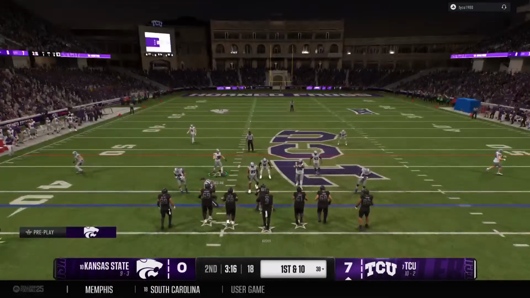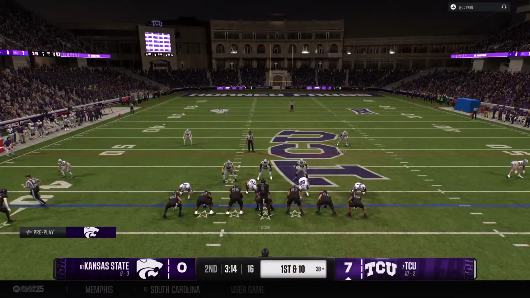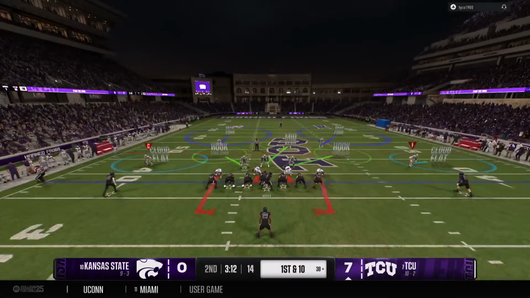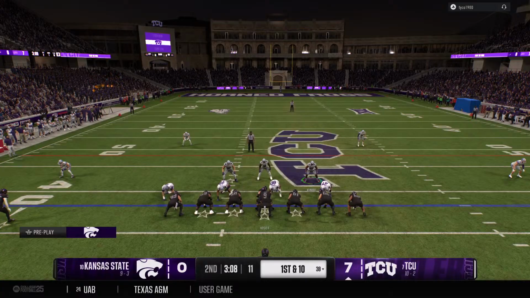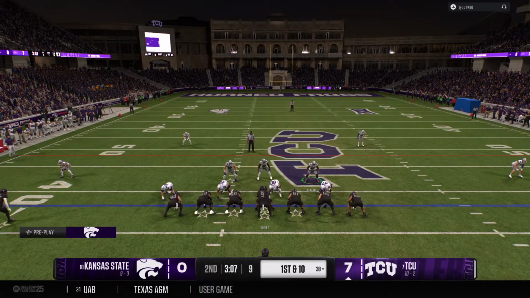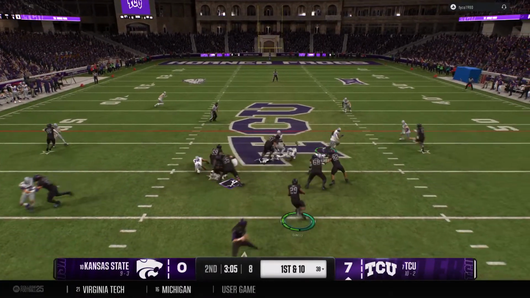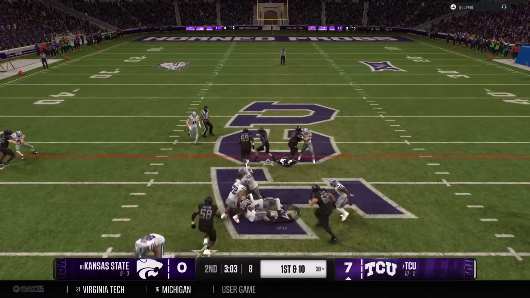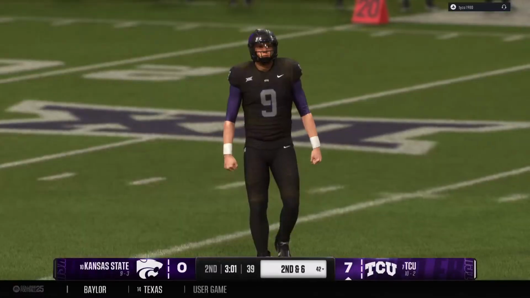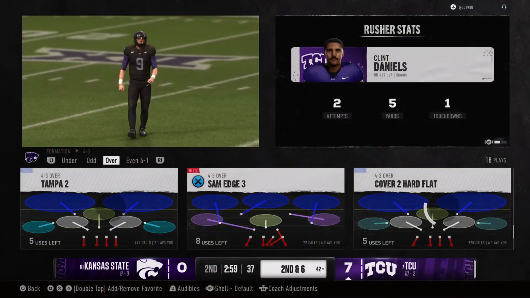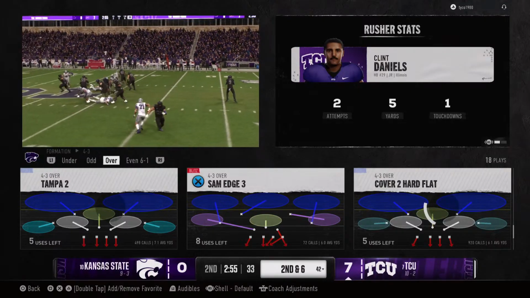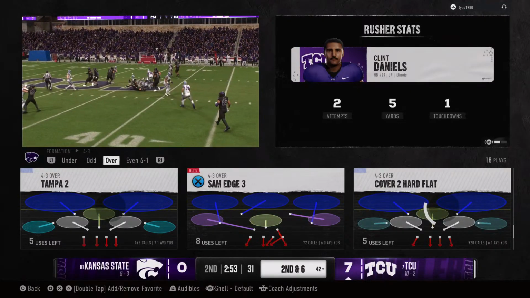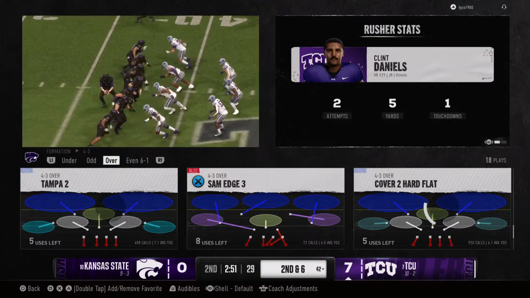And the Horned Frogs looking to keep this drive rolling. On the handout, they'll test the right side here. It's exactly what you want to see as a play caller. You get positive yards to be able to kind of keep you on schedule as a play caller. That's all you can ask for. Good job up front and a nice run.